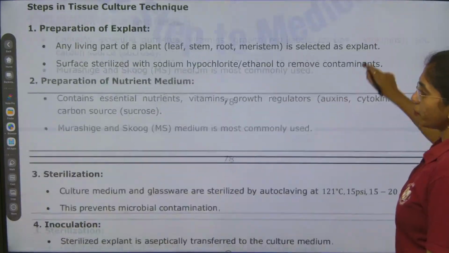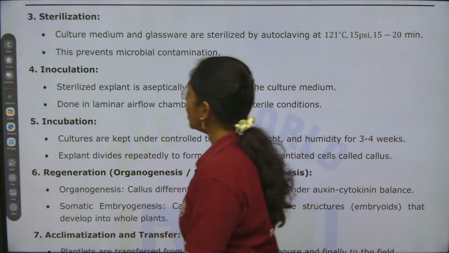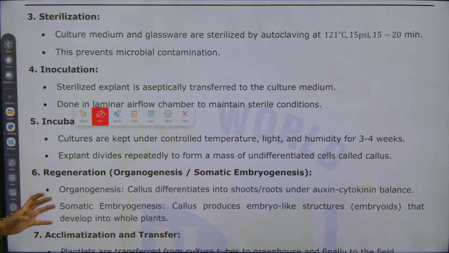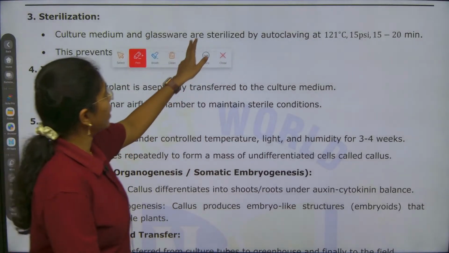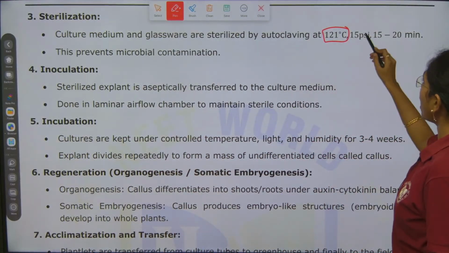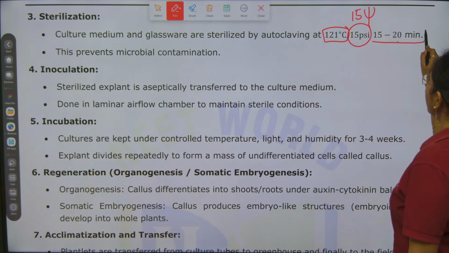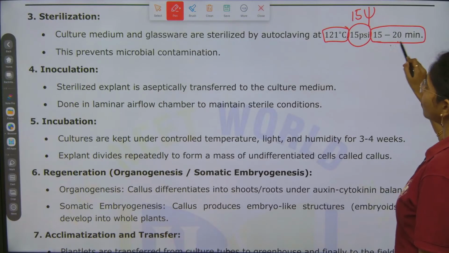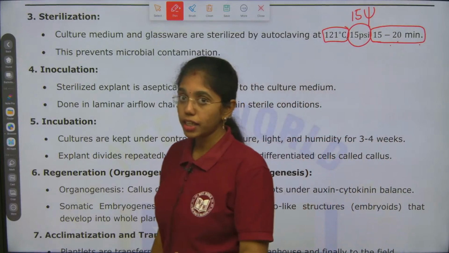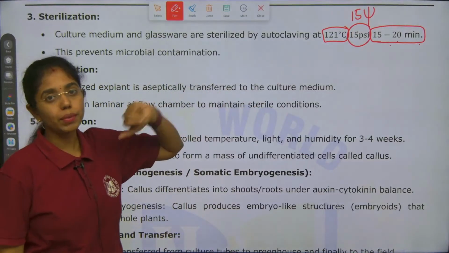And third step, if you see, is sterilization. Culture medium and glassware both are sterilized by autoclaving at 121 degrees Celsius. At how much pressure? 15 psi pressure. How much time is it sterilized? 15 to 20 minutes. Accurately you have to mention at what pressure, at what temperature, and for how many minutes we are sterilizing.